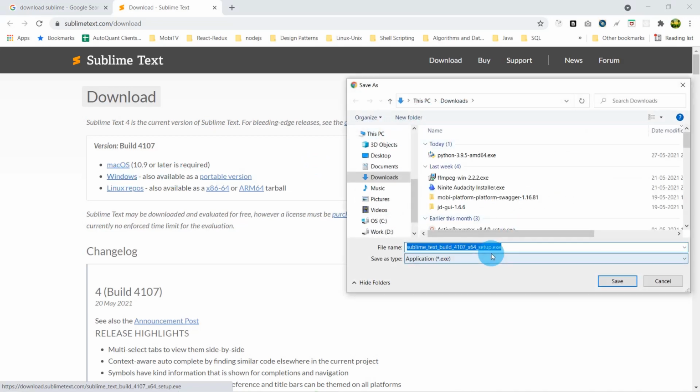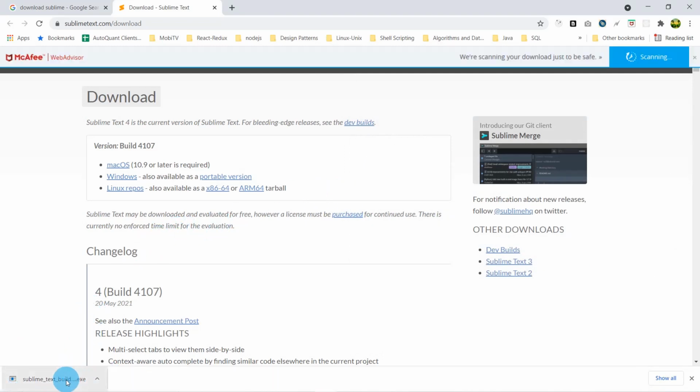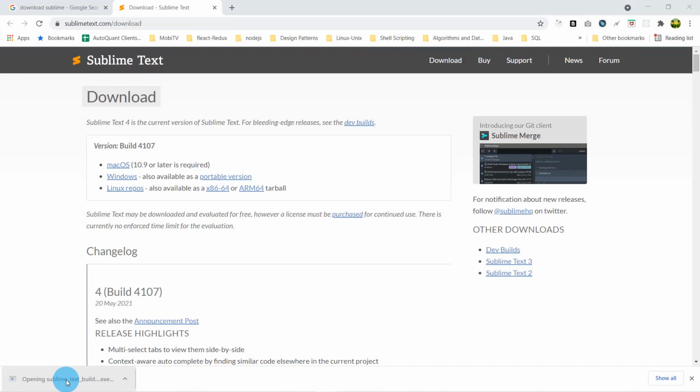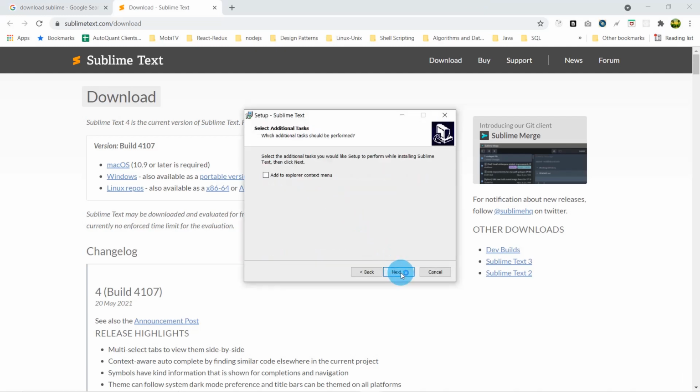Downloading Sublime latest version 64-bit. It's being saved to downloads folder on my PC. It's downloaded. Let's click on it to install. Yes. Take a default path. Next. Next. Install.